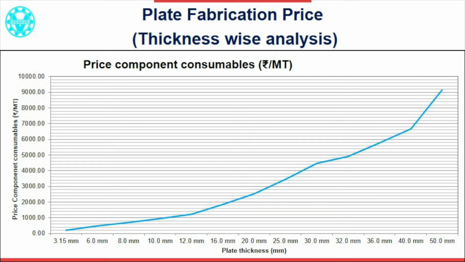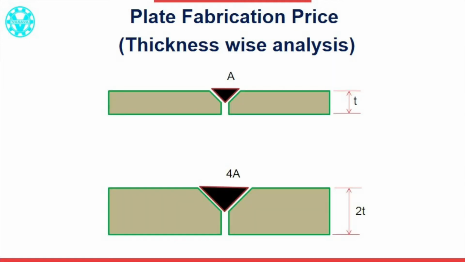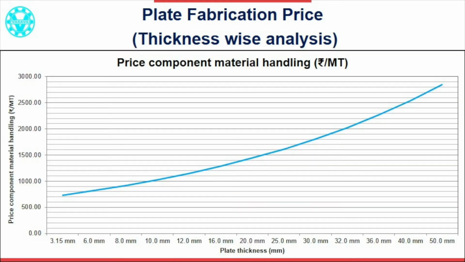However, it is not true for consumables. Consumable cost per metric ton of plate work increases drastically as the thickness increases. The logic is illustrated as shown in the figure. If the thickness of plate becomes 2 times, then the welding deposit becomes 4 times. Cutting and grinding cost also increase drastically. The cost of material handling expenses also increases drastically as thickness increases. Due to heavier plates, higher capacity chain blocks are required. Also, handling of fabricated work needs a hydra in case of heavier plate work. Lower thickness plate work can be handled manually to some extent.